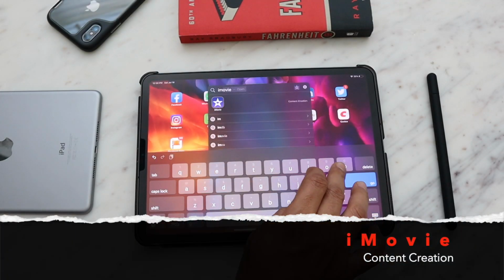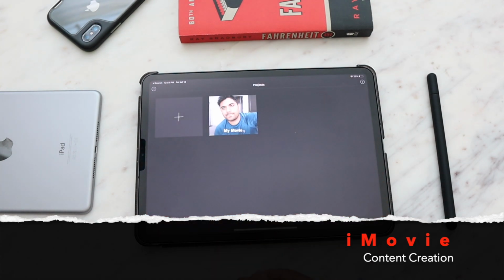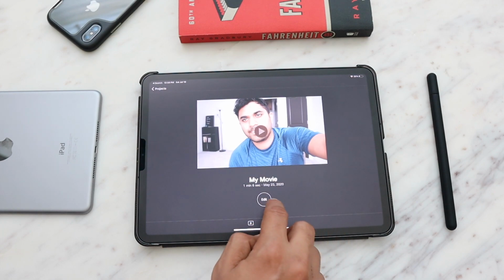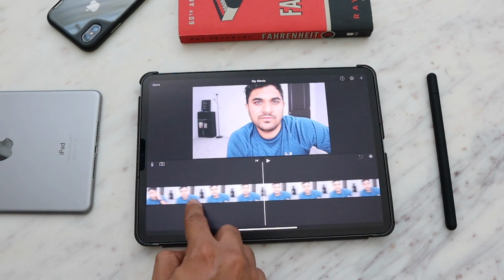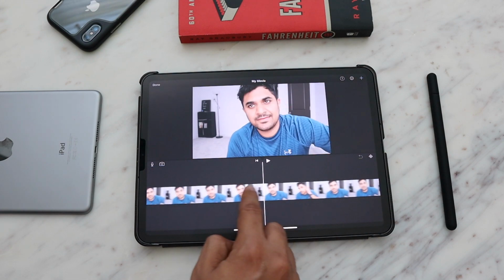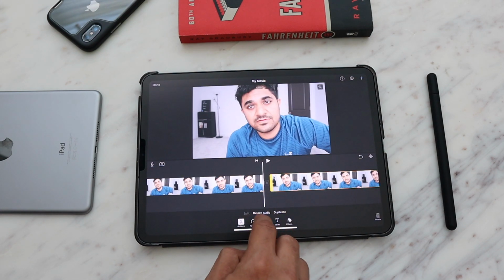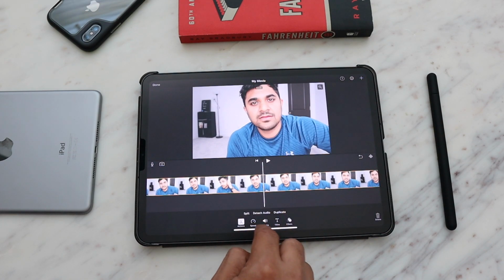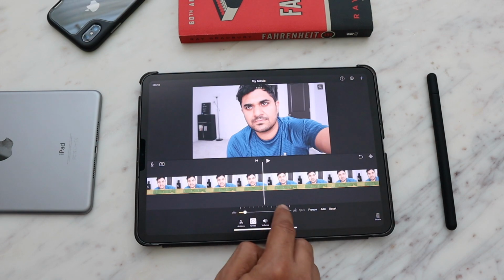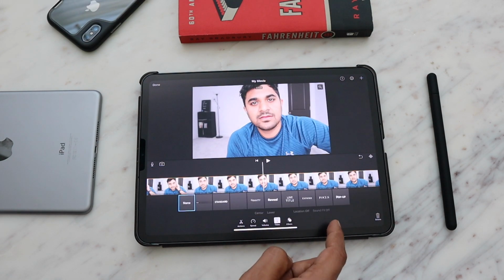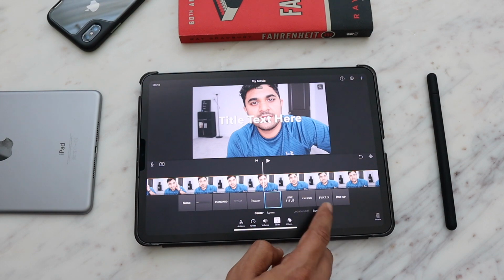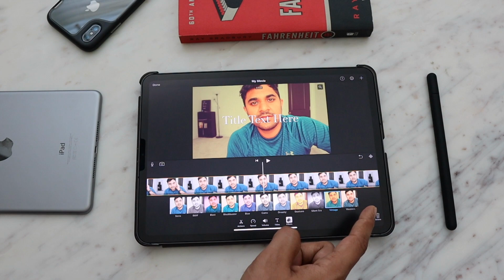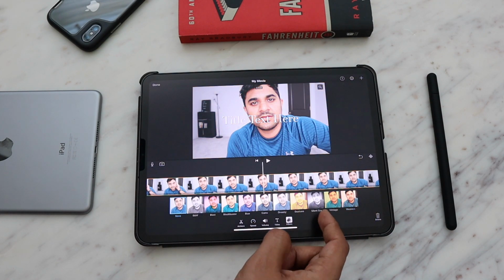The next app in this content creation category is iMovie, obviously for editing videos on the go. I don't use it extensively. I prefer to edit my videos on my Mac rather than doing it on iPad. It feels more natural to edit my videos on Mac. Nevertheless, it gives you an option to edit your videos on the go if you choose to. Don't get me wrong, it is still capable of editing your 4K videos on iPad as well. For me, it's a preference thing because I know all the shortcuts and I'm used to editing my videos on Mac. Otherwise, if I had started using iMovie on iPad, maybe I would have used it more.